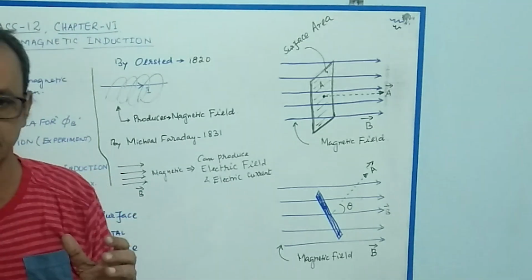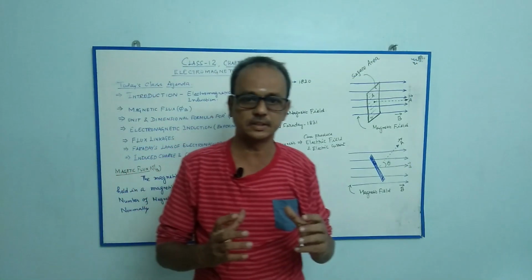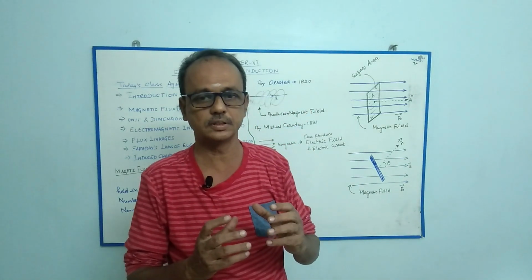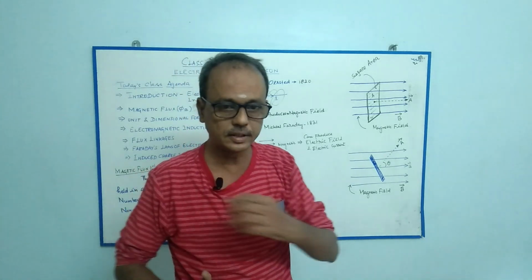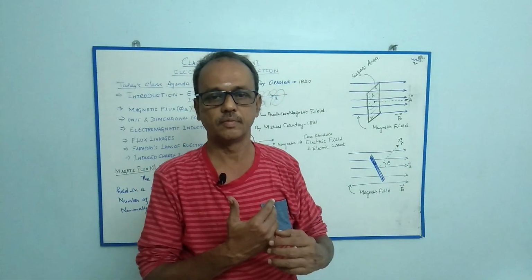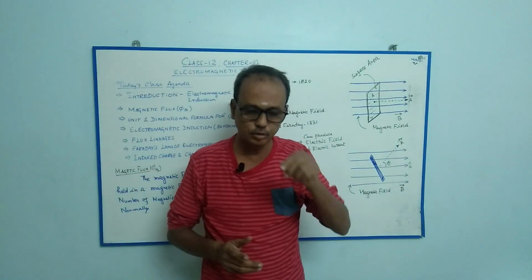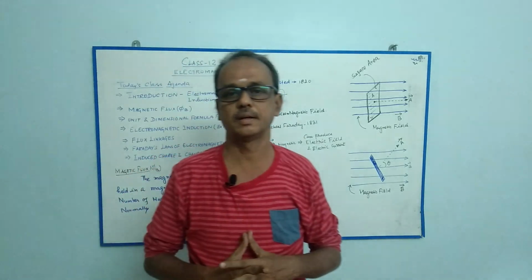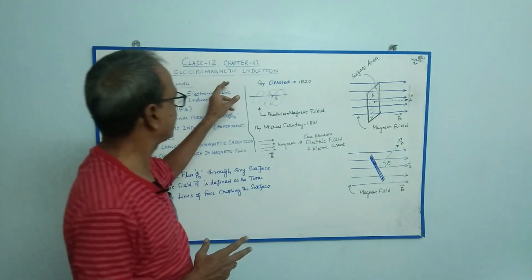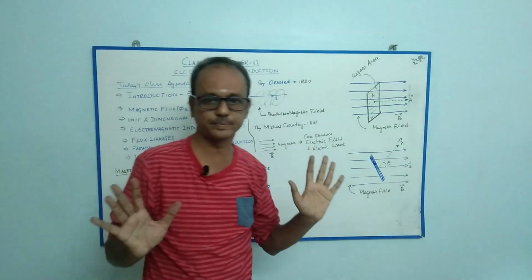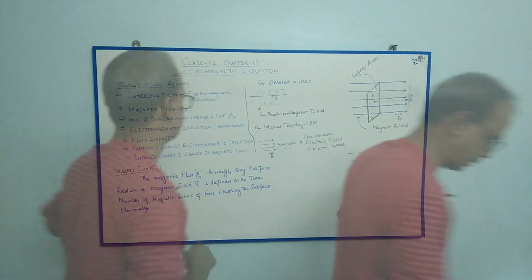Simply, whenever the flux linked with the coil changes due to motion of the conductor, whether it is angular motion or linear motion, an induced EMF is induced in that conductor. This is called electromagnetic induction. Okay, then let us move on.